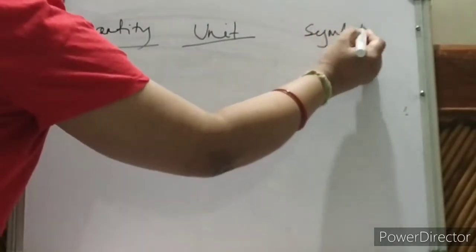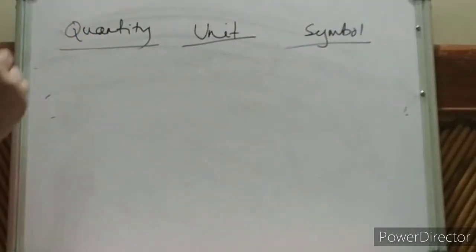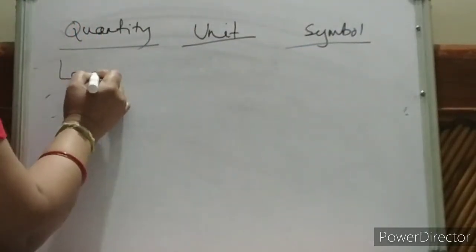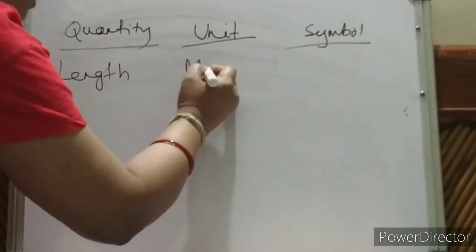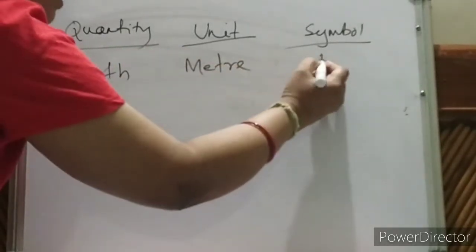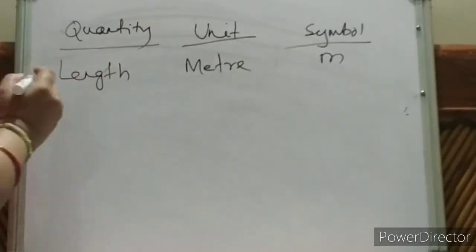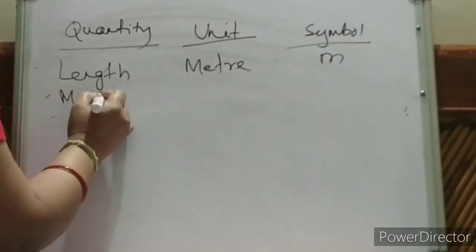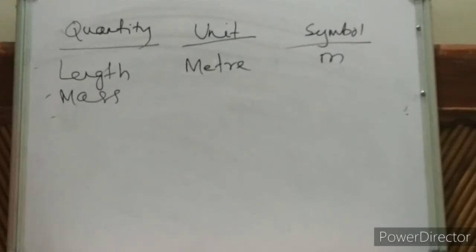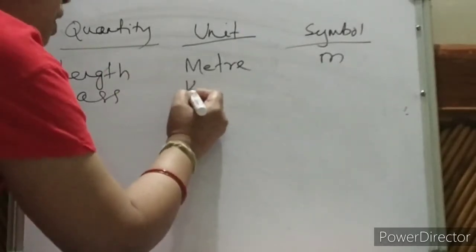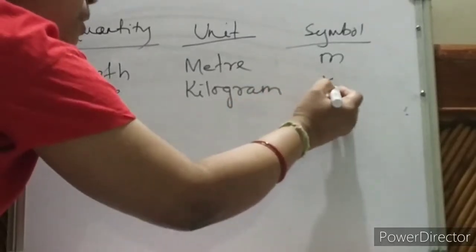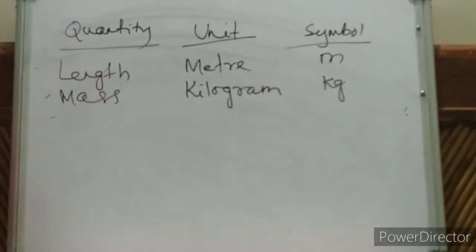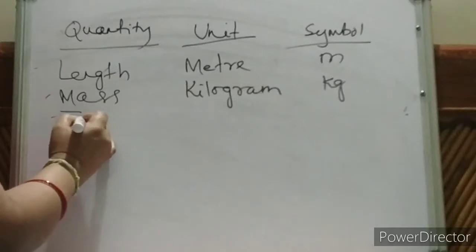First is length. What is the unit of length? We know, meter. The symbol is m. Then mass. Mass unit is kilogram. Symbol is kg.